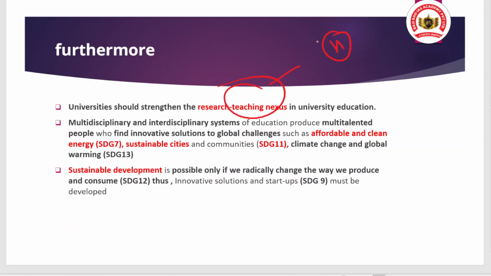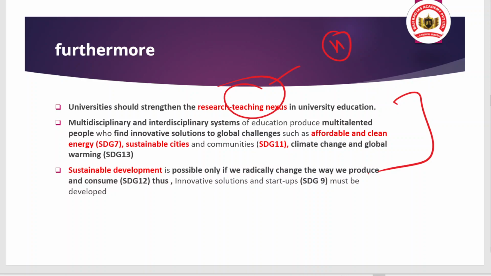And if there is multi-talent available, then definitely innovative solutions will be given for the global challenges, whether it is climate change, mobility, telecommunication, in every field. And also it will help in dealing with various challenges like affordable and clean energy. These all come from what? Research.